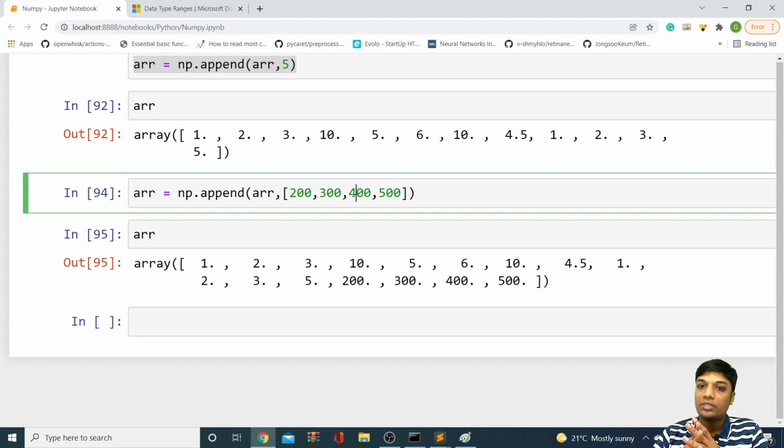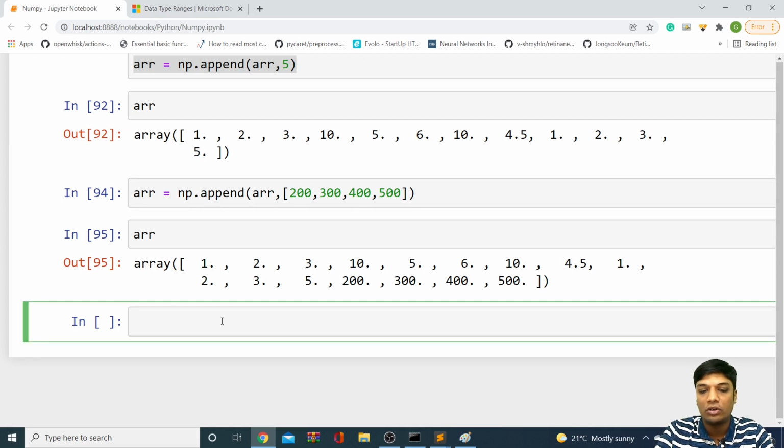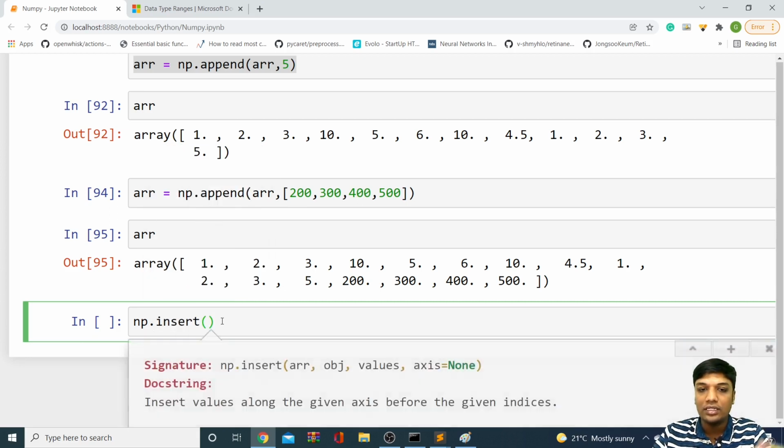But what if I want to insert somewhere in the middle, or somewhere at first, or somewhere at the last? Then I can use the insert function, right? Obviously, we have used the insert function of a list to insert an element at a particular position. The same way we can use insert to insert elements at a particular position in NumPy also. So we can use a function called np.insert.